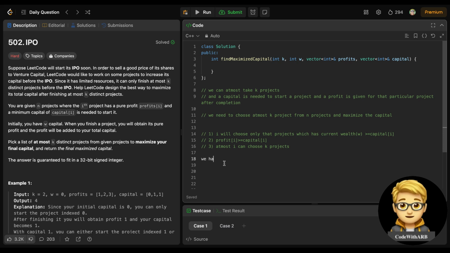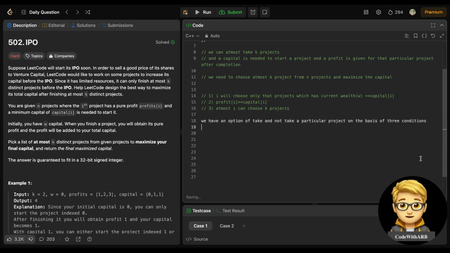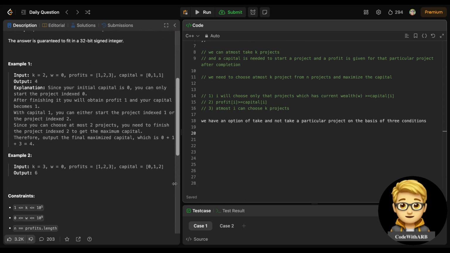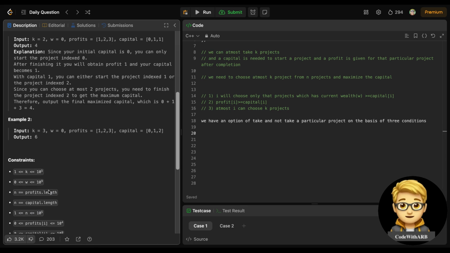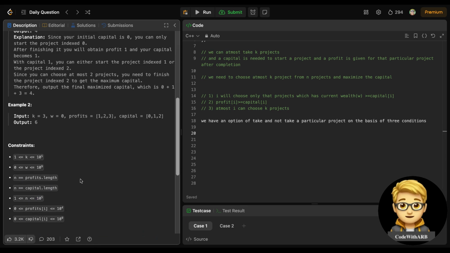Okay, so the thing is, we have an option of take and not take for a particular project on the basis of these three conditions, right? But if we see the constraints here, k is given as 10 to the power 5, w is given as 10 to the power 9, and n is given as 10 to the power 5.